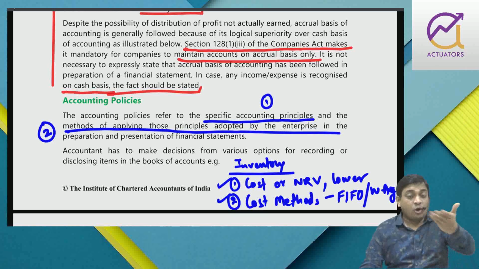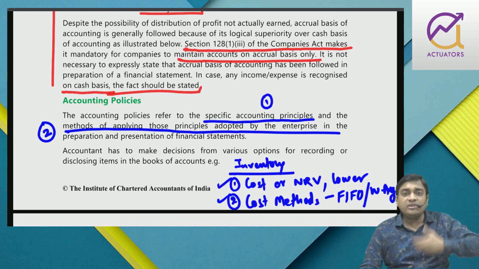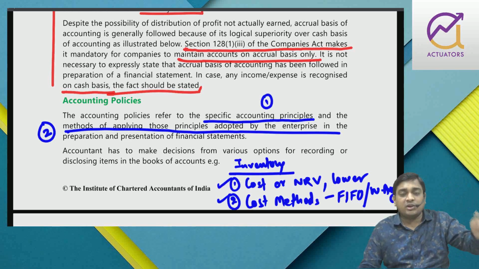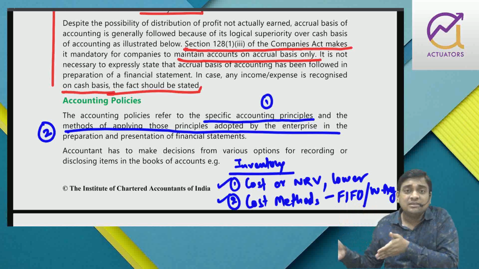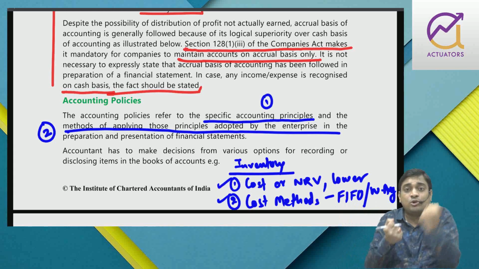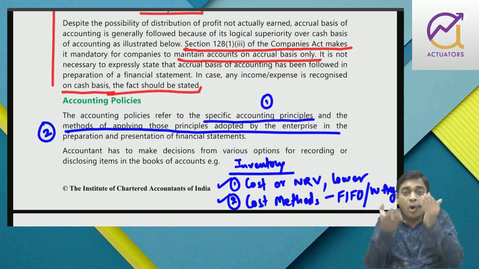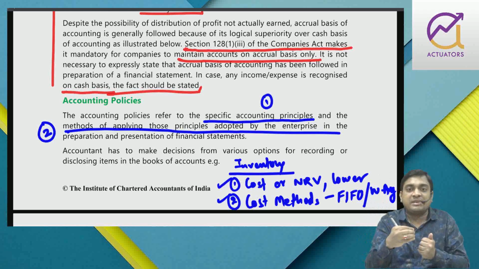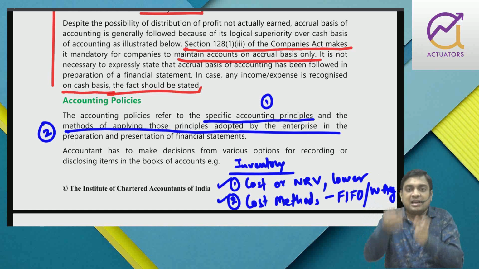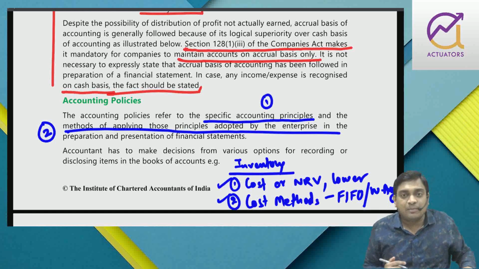Right? If I talk about DBM, the amount of depreciation should be high in the initial years, because as the asset grows older, the utility of the asset decreases, so a lower amount of depreciation should be provided in later years. This is the principle. And how the method? First you subtract depreciation of year 1, you get the balance, again you calculate on that balance depreciation of year 2.